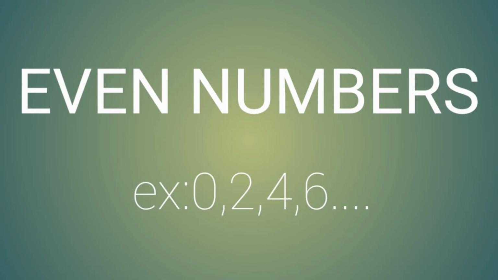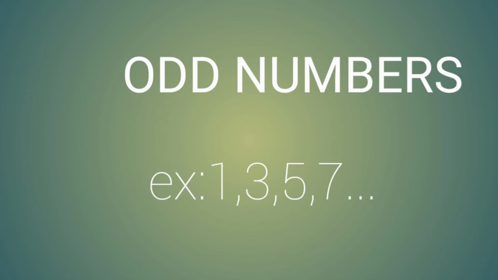Coming to the next one, even numbers. A number divisible by 2 is called an even number. Example: 0, 2, 4, 6 and so on. Coming to the next one, odd numbers. A number not divisible by 2 is called an odd number. Example: 1, 3, 5, 7 etc.